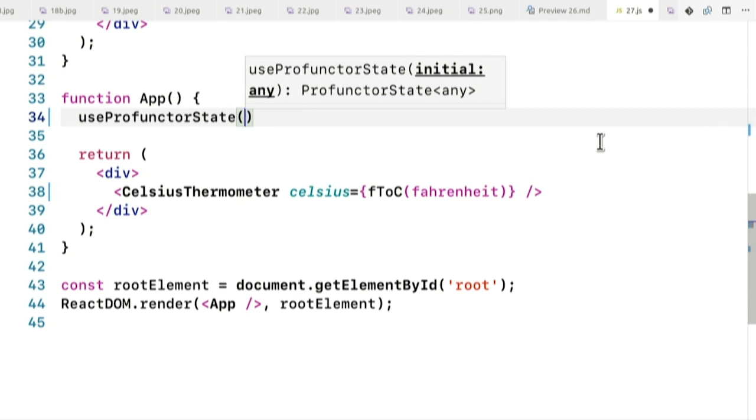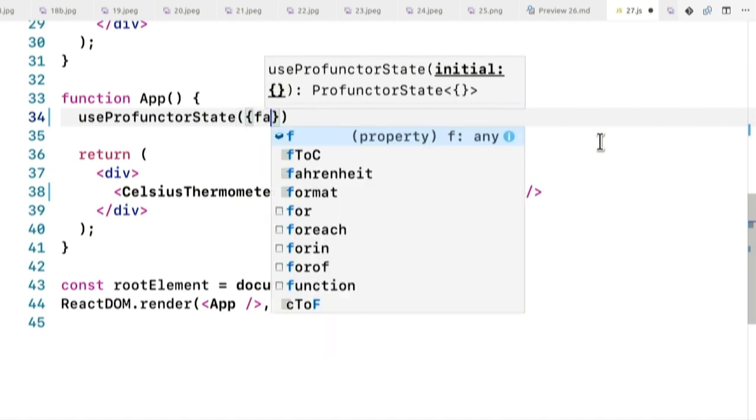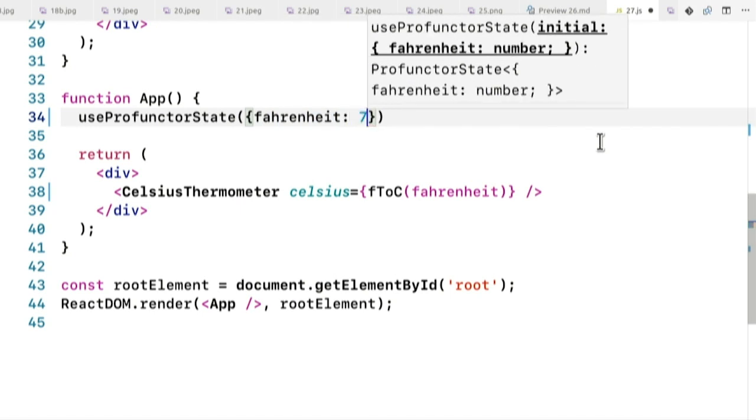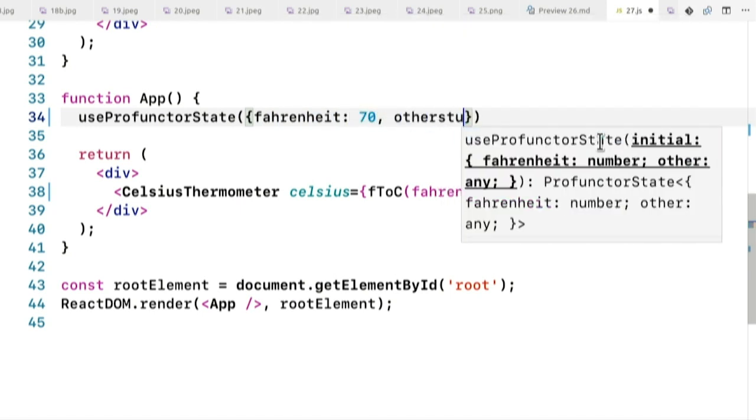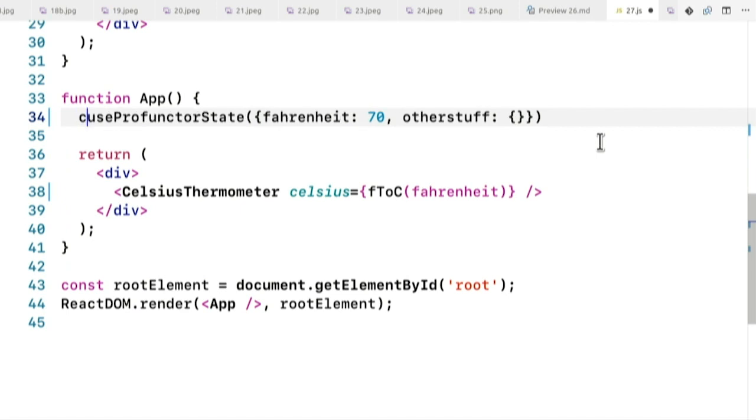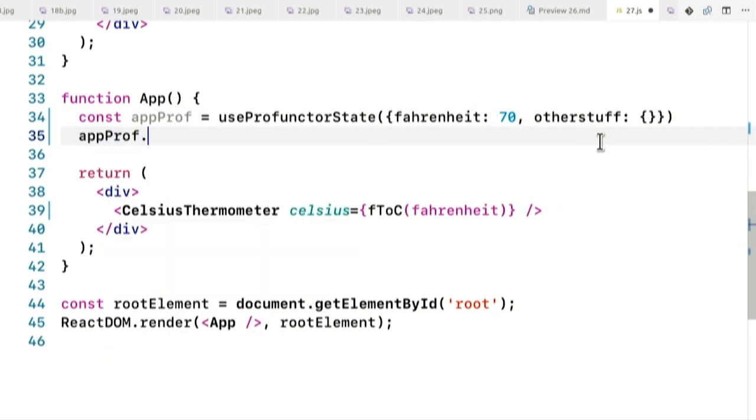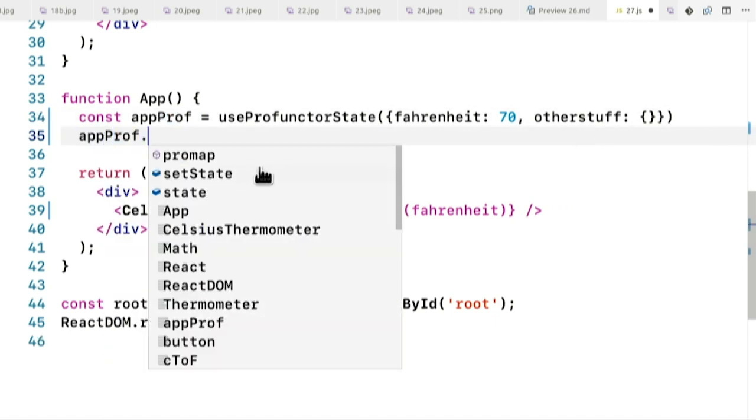You pass an initial object here. It can be, for instance, Fahrenheit is 70, and it could have also other stuff in this object. And what you get out is a Profunctor state. This is an object that has a couple of things. It has state, setState, and promap.